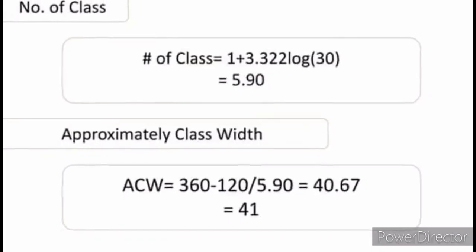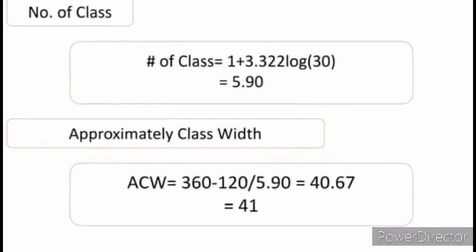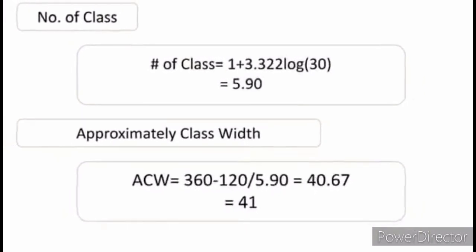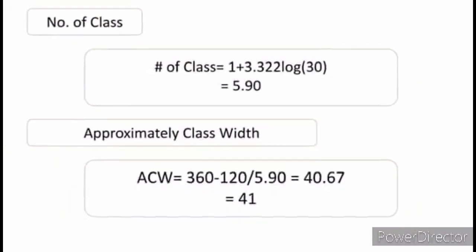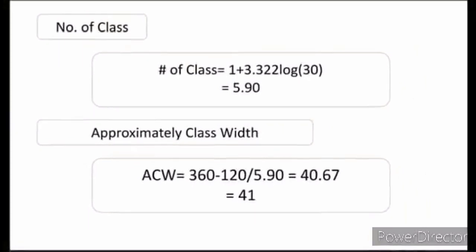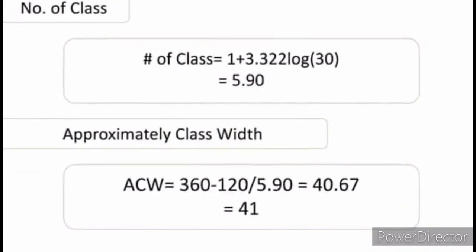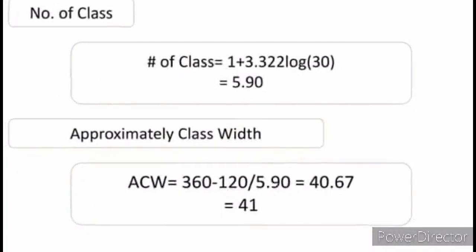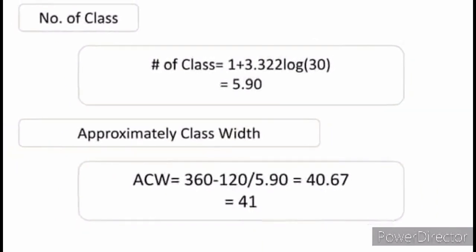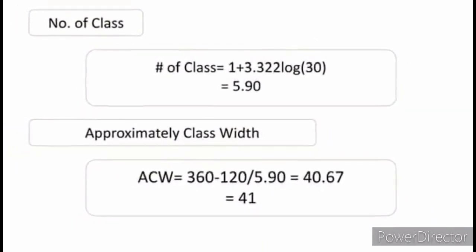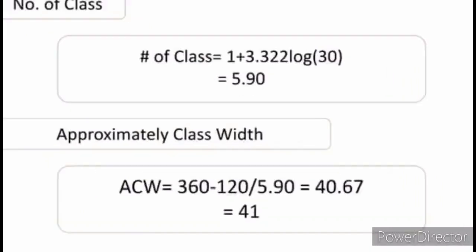To get the number of classes, we need to follow this formula. Number of classes equals 1 plus 3.322 log of the frequency. ACW, or approximate class width, equals the highest number minus the lowest number over the number of classes.